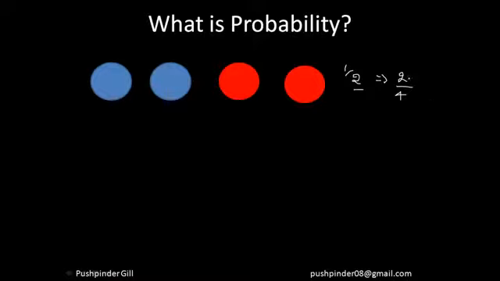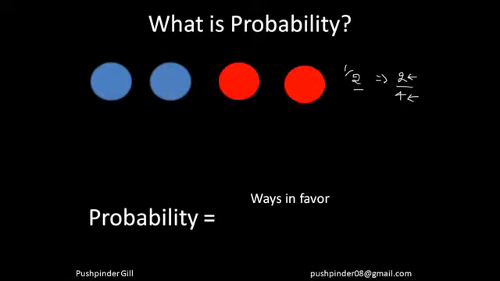It's the total number of your favorable cases divided by the actual total number of cases. So probability is defined as ways in favor divided by total number of ways. Now this is a very simple and traditional method of calculating probability. Probability is also said as chances. It can be taken in terms of fractions or in terms of percentages. So you just multiply by 100 and you get your probability in terms of percentage.